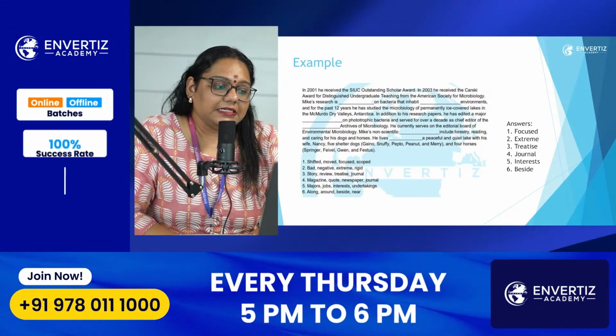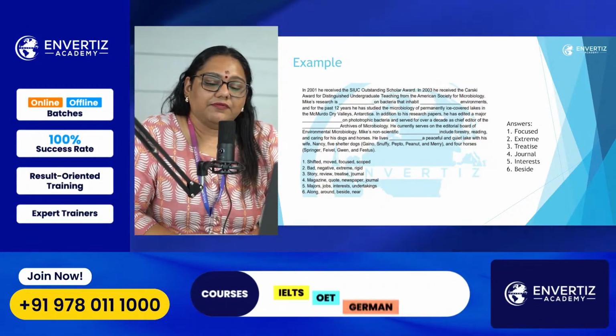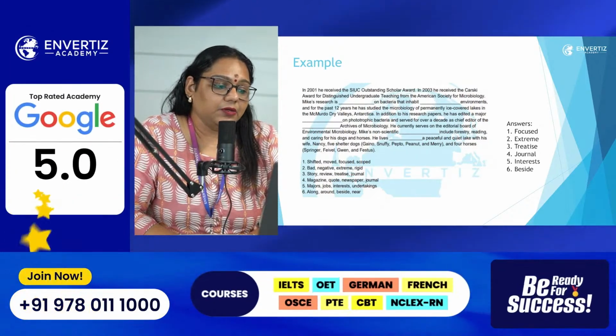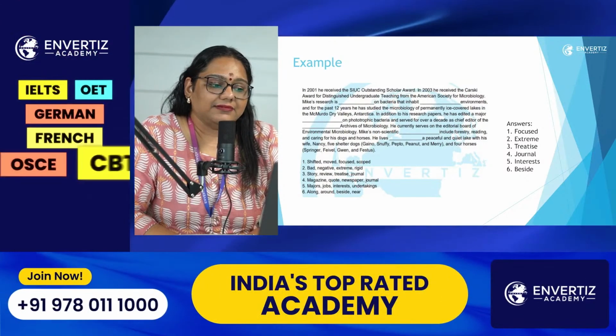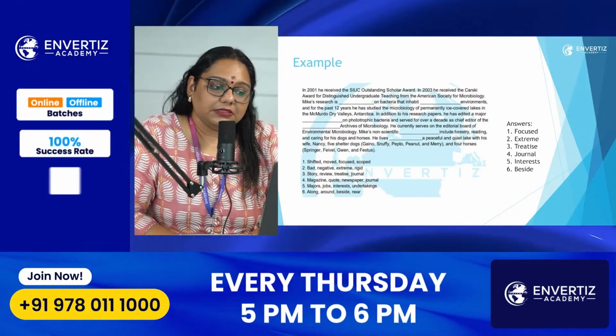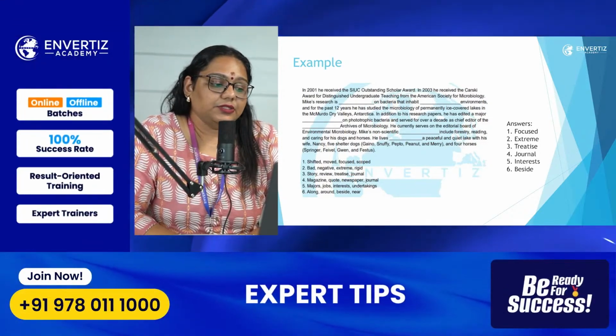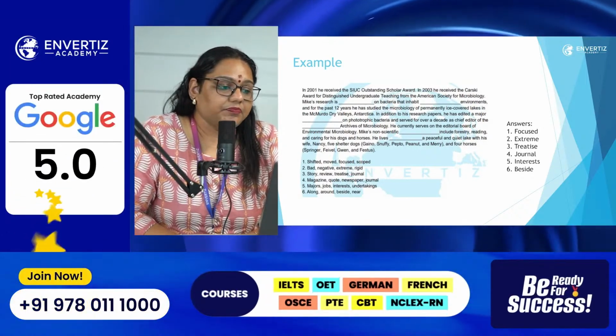Chief editor of the Dash Archives of Microbiology. We have the options here: magazine, quote, newspaper, journal. Magazine Archives of Microbiology will not come. Quote, it doesn't have any relevance. Newspaper, it can't be. Again, journal will be the answer.